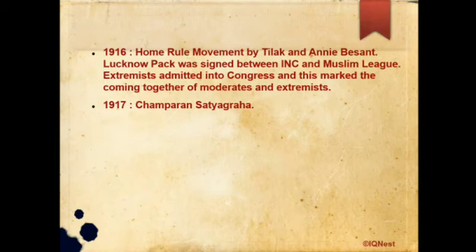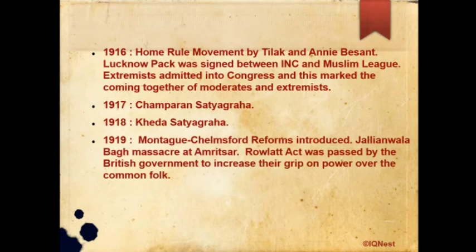So in 1917, the Champaran Satyagraha happened. In 1918, the Kheda Satyagraha happened. In 1919, the Montagu-Chelmsford reforms were introduced. The Jallianwala Bagh massacre at Amritsar also happened in 1919. Also, the Rowlatt Act was passed by the British government to increase their grip on power over the common folk. So 1919 was an important year as far as Indian history is concerned.